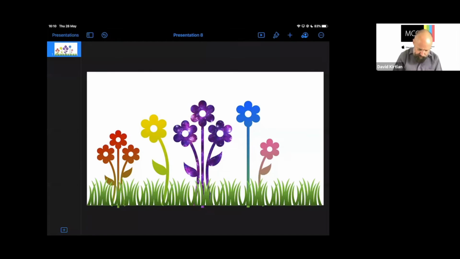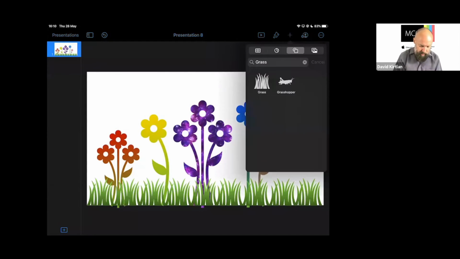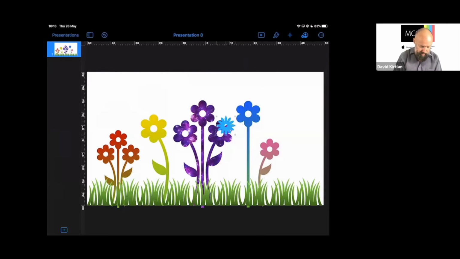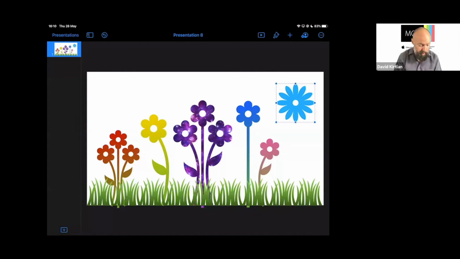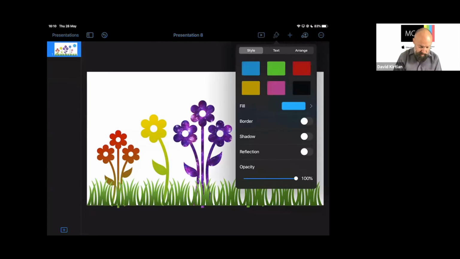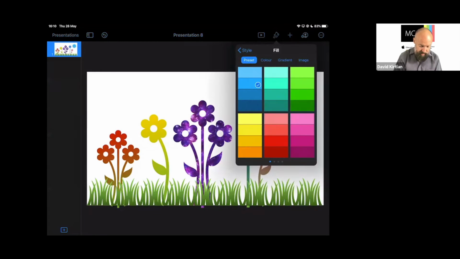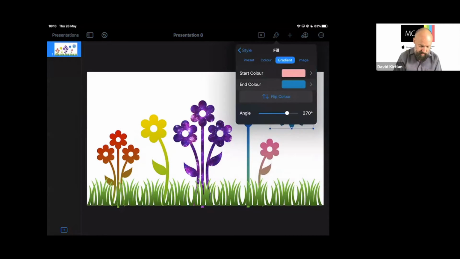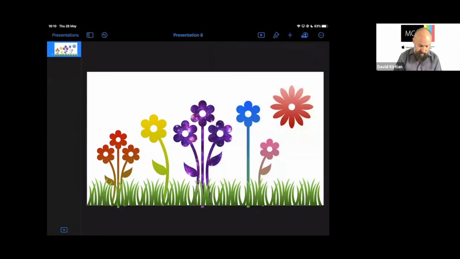Let's go back. I've got a bit of space on the right-hand side. I'm going to go back to my shapes and I'll do that flower search again. And I think I'm going to use that third one now, and we'll do something a bit more interesting with this one. So on this one, there it is. I'll make that bigger. Now, this one won't break apart because it is all just one object there, but that's okay. We can do what we like with that. Should we color it, make it look more like a flower? And back to our gradient. I think we'll go with pale pink at the top and a deeper red at the bottom. So we can see the shading on there. So we've got that quite nicely.